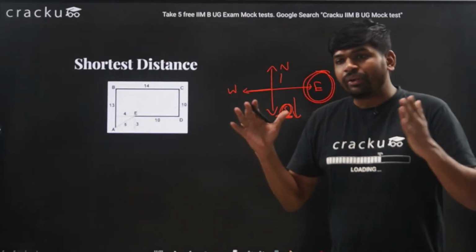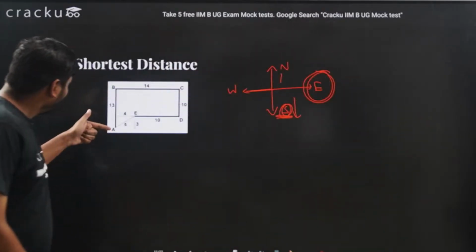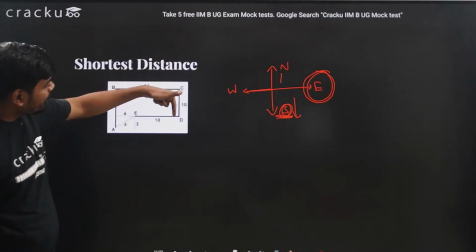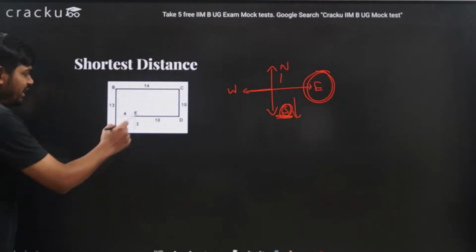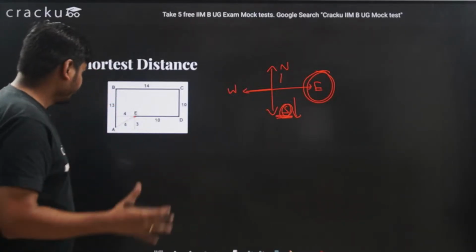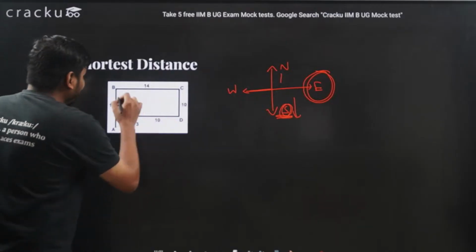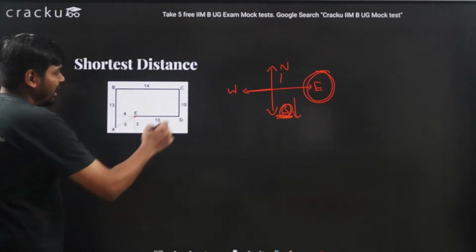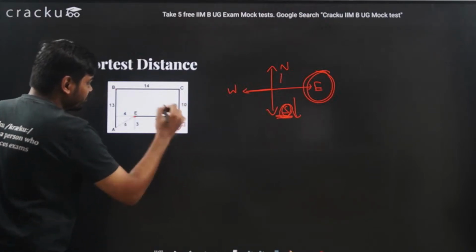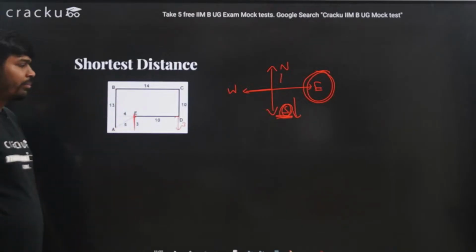For that I will draw a diagram similar to this. I started from this point, I moved north, then I moved east, then I moved south, then I moved west, and I reached here. Now using simple geometry, a simple coordinate system, if this is 13 and this is 10, then this length has to be equal to 3. So this is 3. Okay.